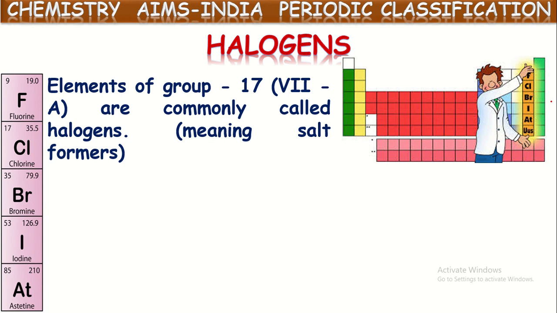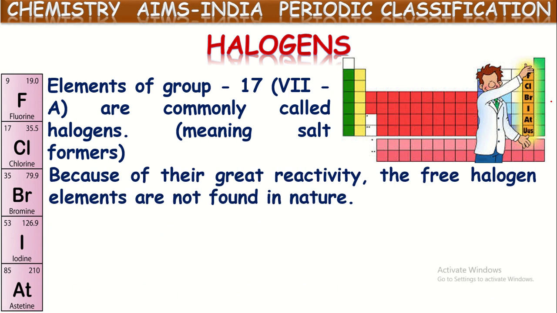The meaning of halogens is salt formers. Most of the metal salts exist in these forms: fluorides, chlorides, bromides, iodides. In this way, most of the metals in the earth's crust are available in the salt forms of these halides. That is why, based on that reason, these 7th A group elements, or 17th column elements in the modern periodic table, are considered as halogens.